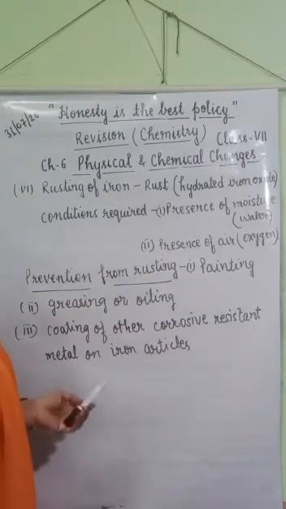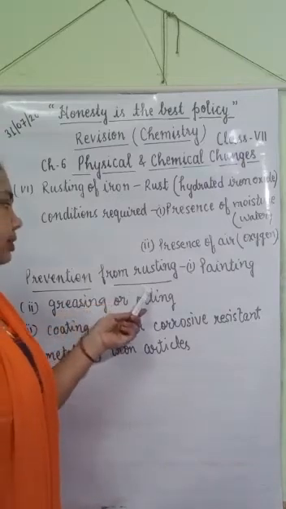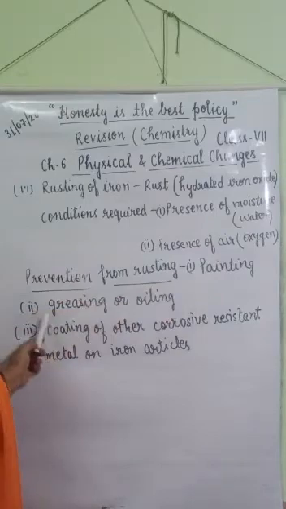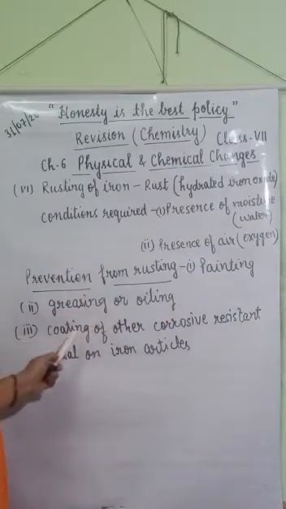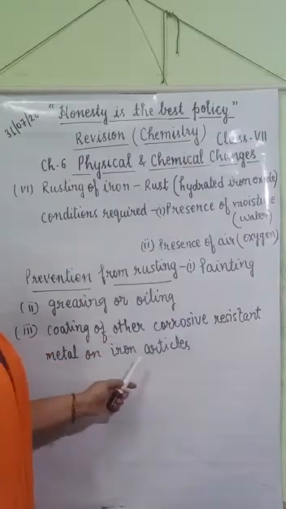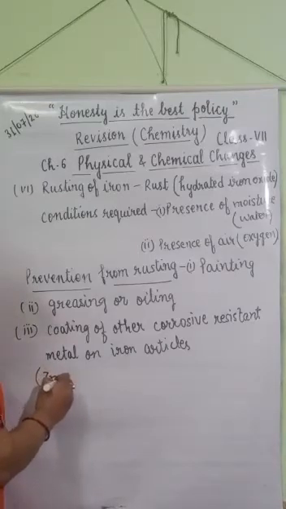How can we prevent iron articles from rusting? We can prevent rusting by painting iron articles, greasing or oiling, or coating them with another corrosion resistant metal like zinc and chromium.